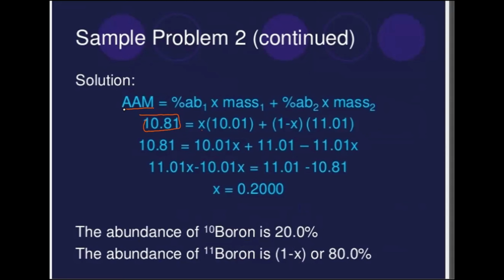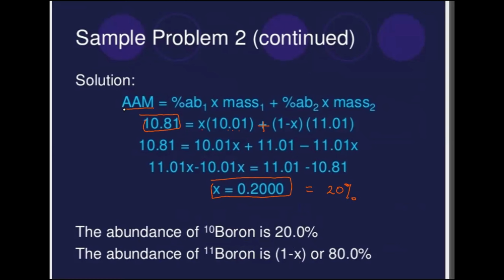Then this is X, whose atomic mass is 10.0, and we have to take out the average. So 1 minus X is the second isotope, whose atomic mass is 11.01. When you compute the value for X, we get 0.20. Now, because it's a percentage, when you take this X in the form of a percentage, it's actually 20%.